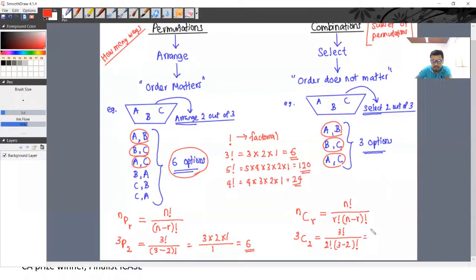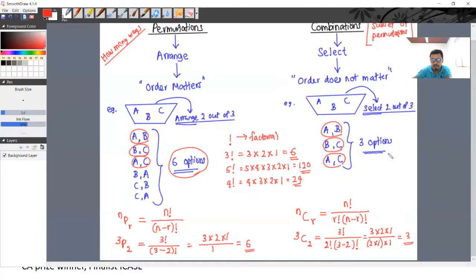3 factorial means what? 3 into 2 into 1. Divide by 2 factorial means 2 into 1. Into 3 minus 2 means 1. 1 factorial means 1. So what should be the value? 6 over 2, that is 3.